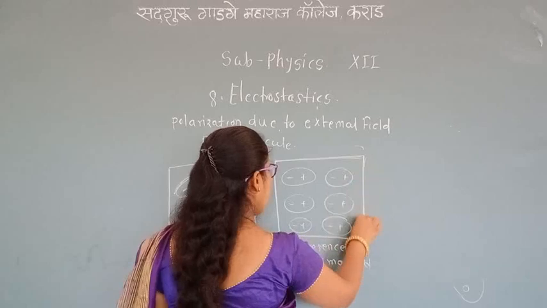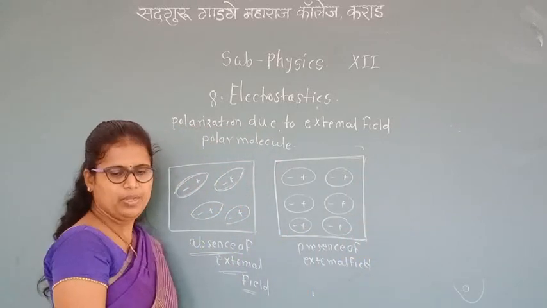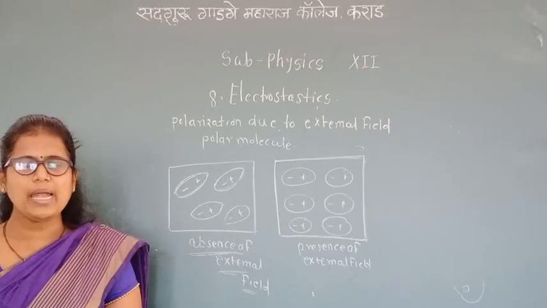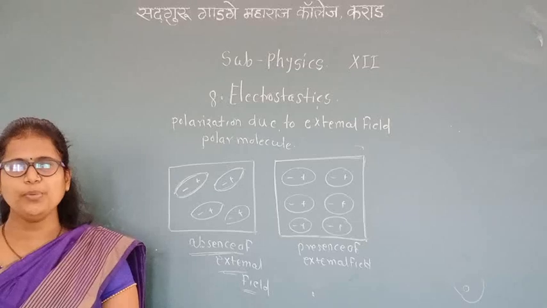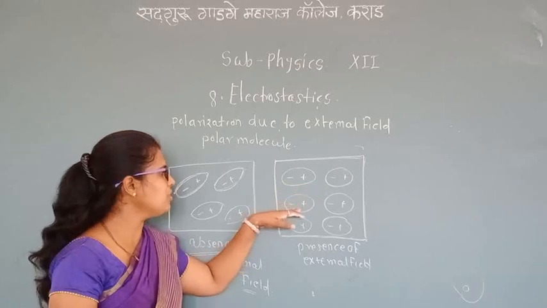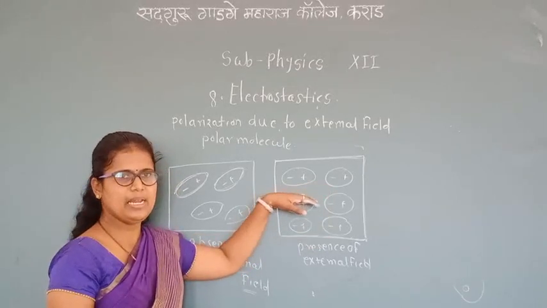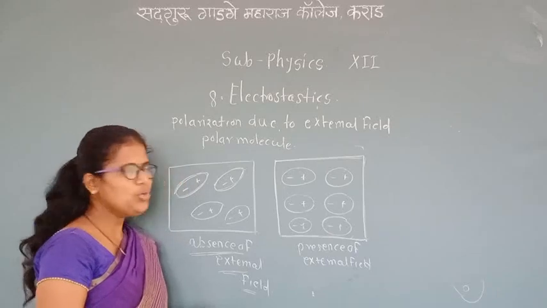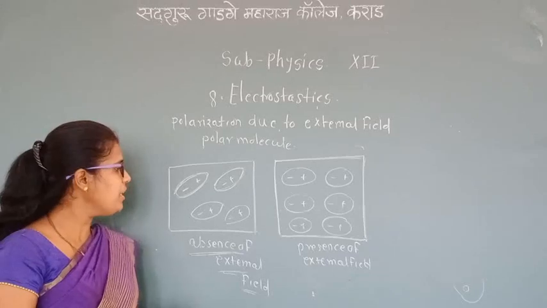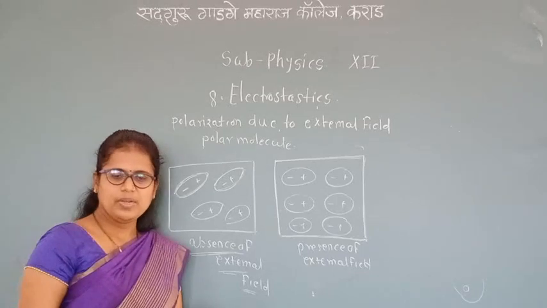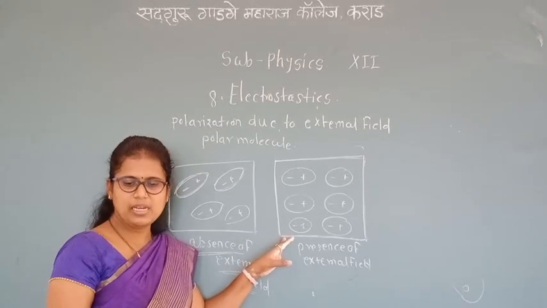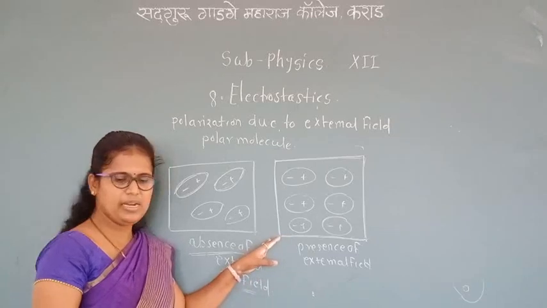When an external field is applied, the polar molecules align in the same direction, producing a resultant net dipole moment. In the presence of the external field, the molecules get polarized and tend to align with the electric field.